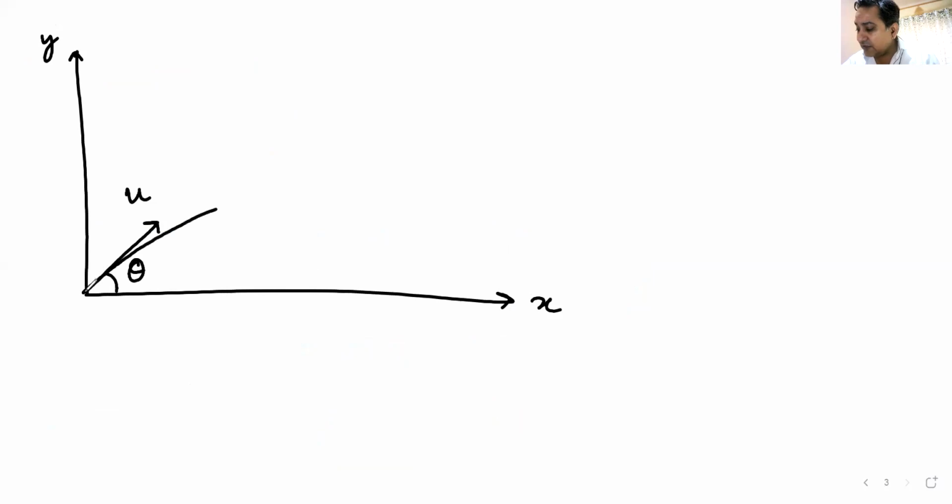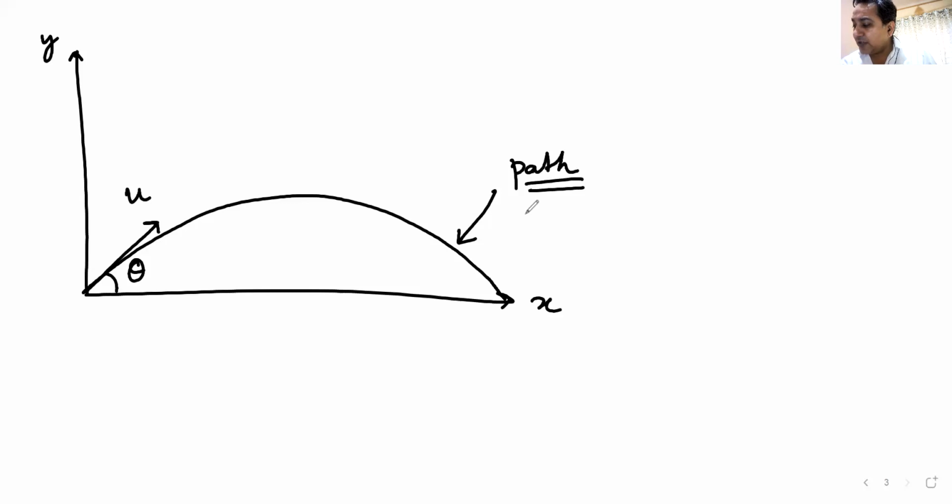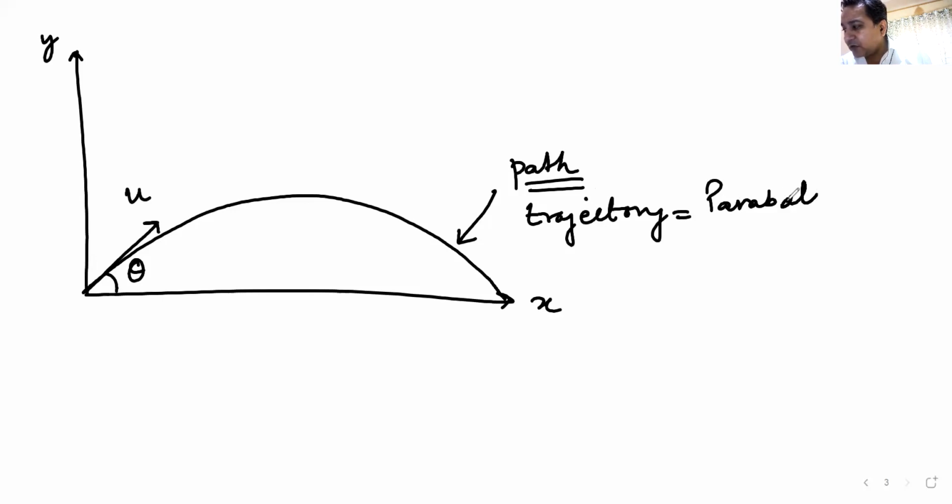It goes like this and it comes down like this. Now this is the path that this body follows. This path is also known as the trajectory of the projectile. Am I clear? Can I have some raised hands that this path is known as the trajectory of this projectile, and the trajectory of this projectile is a parabola. Do you understand parabola? You must be aware of the term parabola. Parabola is a conic section.